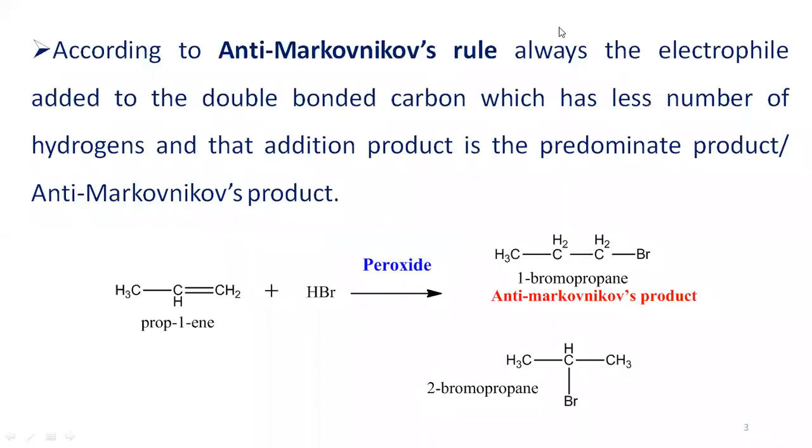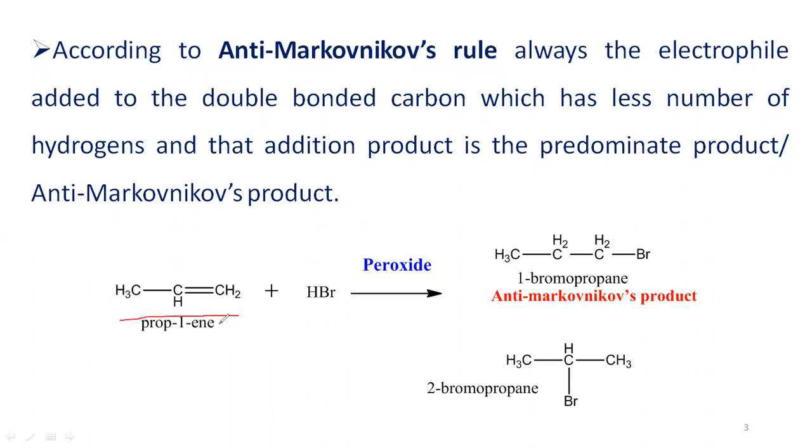Then coming to the reaction of anti-Markovnikov's rule, the unsymmetrical alkene is there. In an unsymmetrical alkene, on either side of the double bond there is a difference in the carbon number. Propene is an unsymmetrical alkene.